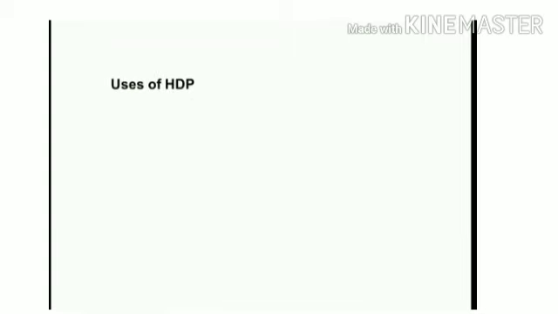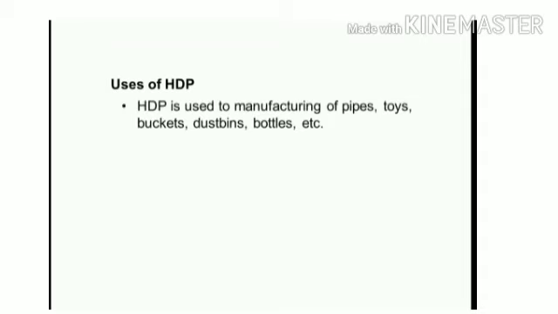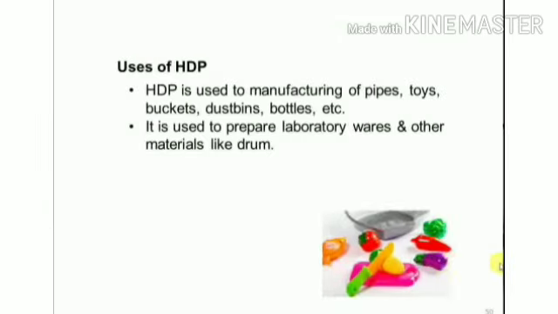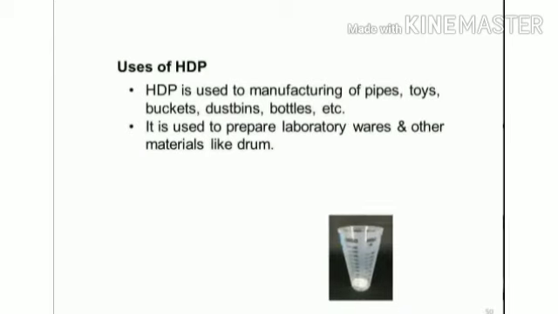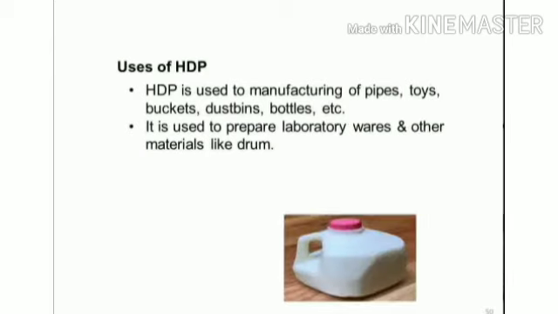Uses of HDP. HDP is used in manufacturing of pipes, toys, buckets, dustbins, bottles, etc. It is also used to prepare laboratory wares and other materials like drums.